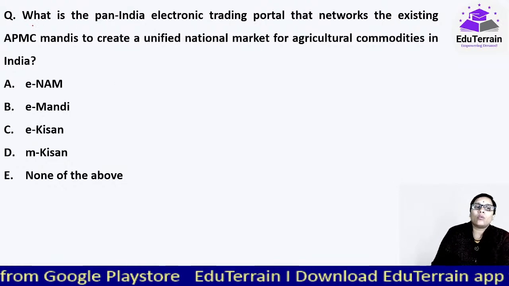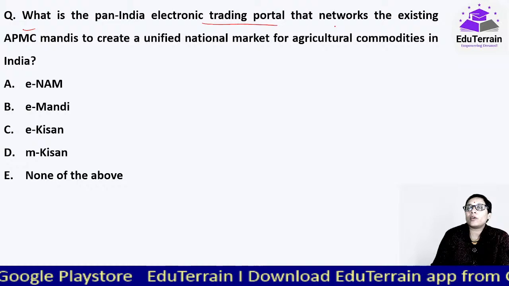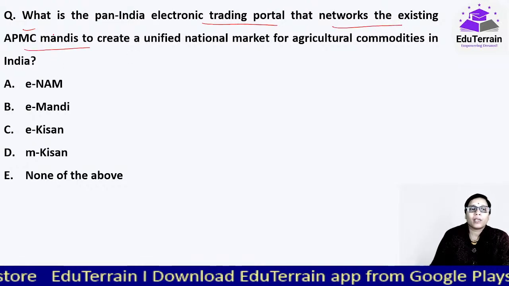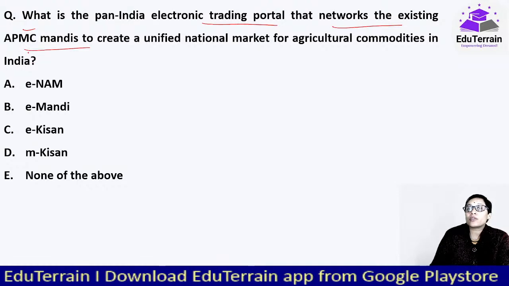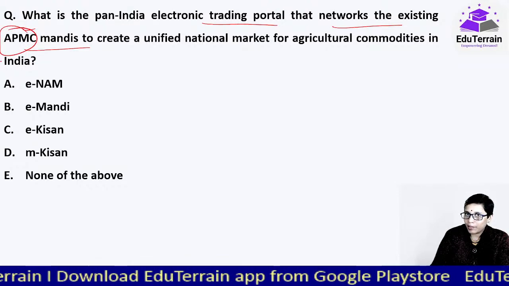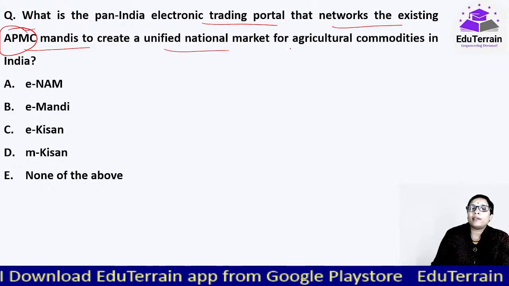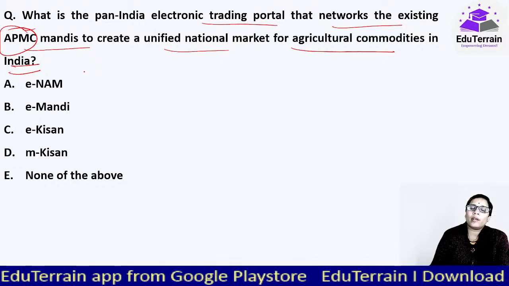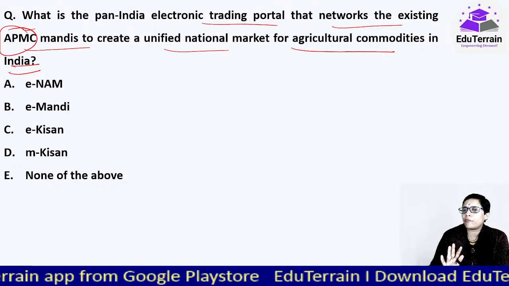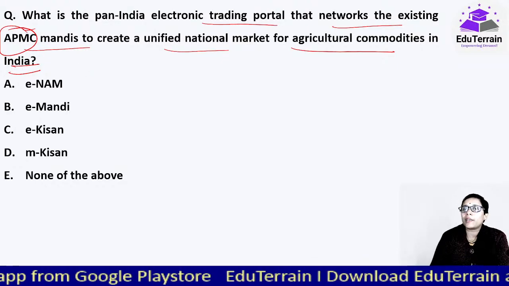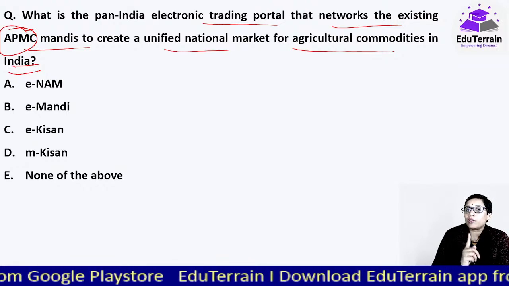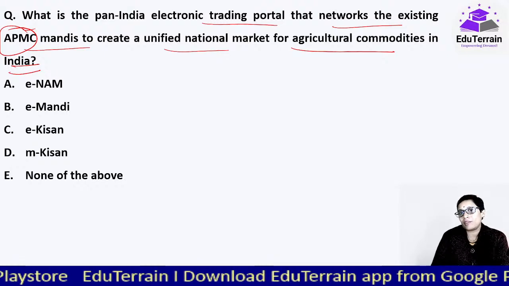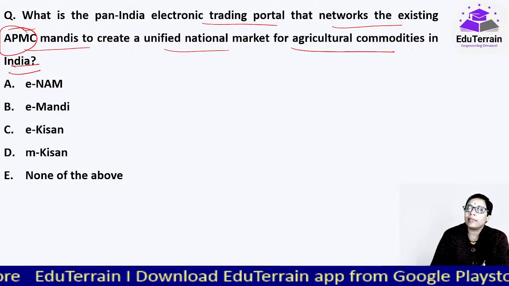Now, what is a pan-India electronic trading portal that networks the existing APMC mandis? Agriculture produce market committees, mandis, APMC, to create a unified national market for agriculture commodities in India. This is again very, very important. Lots of questions were asked from this particular topic every year because this is one of the flagship schemes of the Government of India.